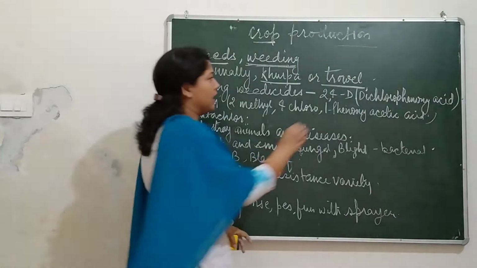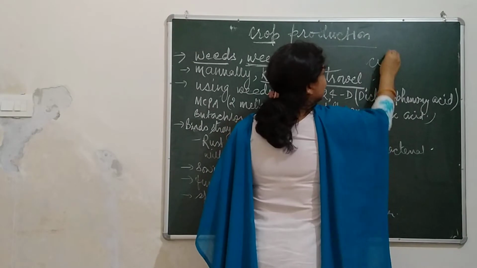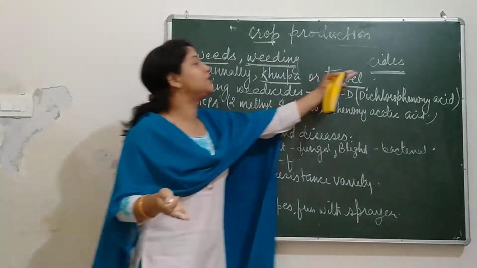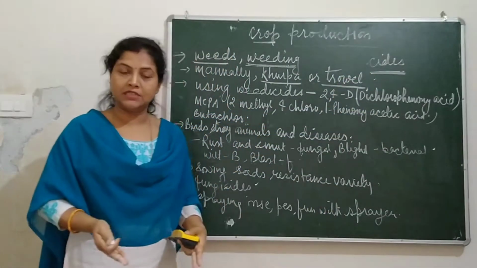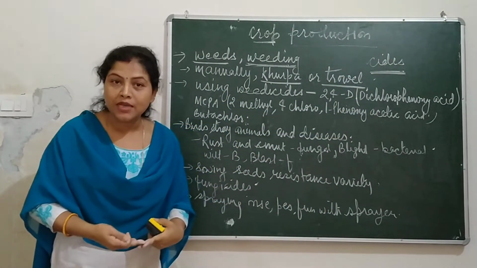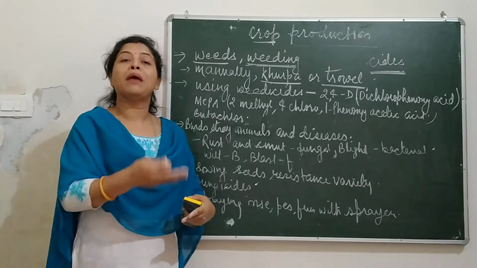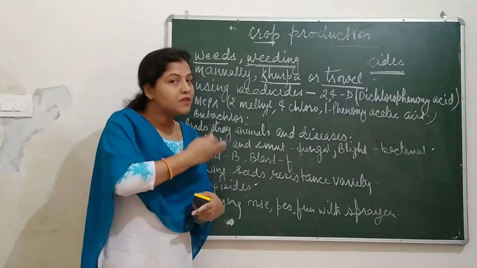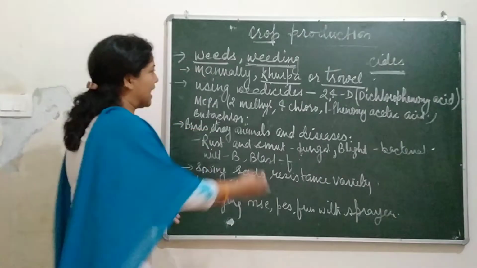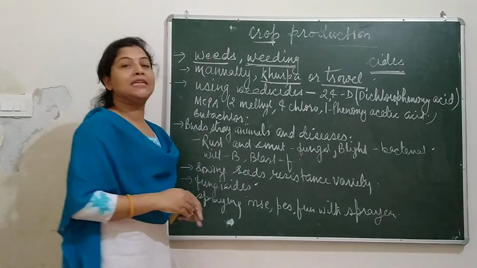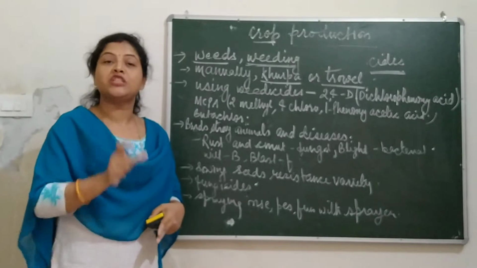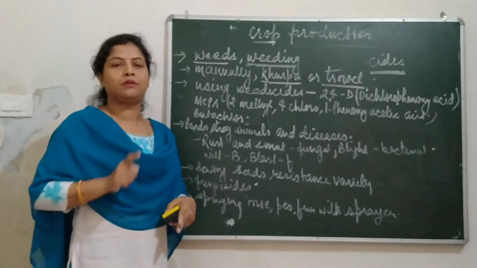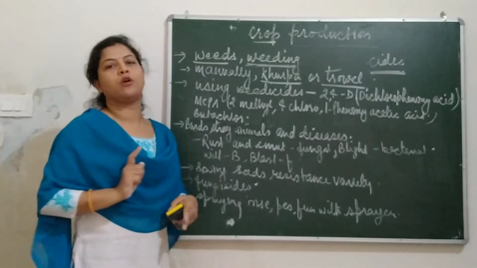Whenever anything ends with -cides, it means chemical substances. Weedicides means the chemical substance which removes weeds. Pesticides, the chemical substance which removes pests. Bactericides remove bacteria. Fungicides remove fungus. So like that, weedicides are the chemical substances which are helpful in removing the weeds without creating problems for the major crops.